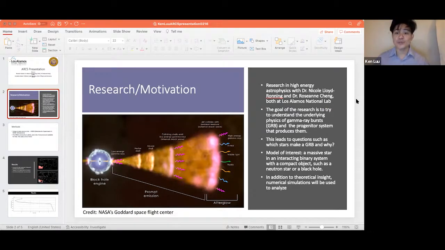The main goal of the research is to try to understand the underlying physics of gamma ray bursts and the progenitor system that produces them. And such physics leads to important questions such as which stars make a gamma ray burst and why.